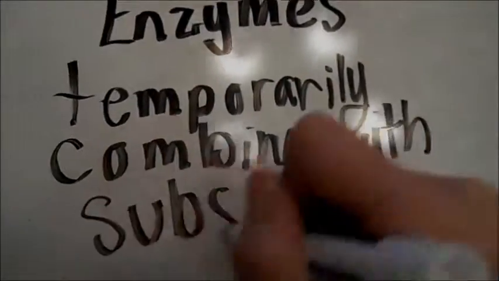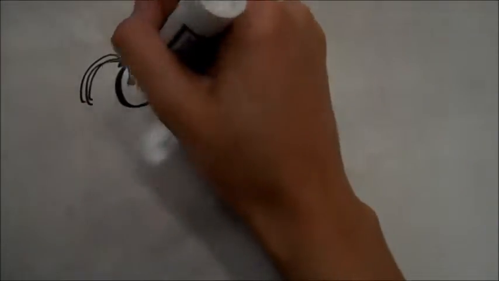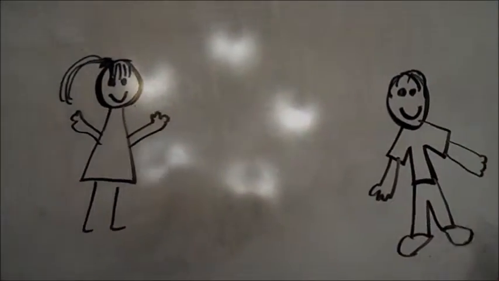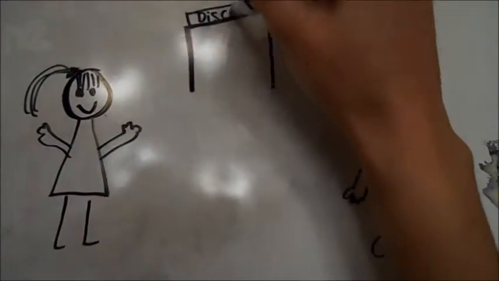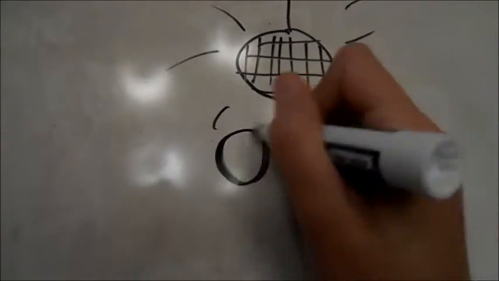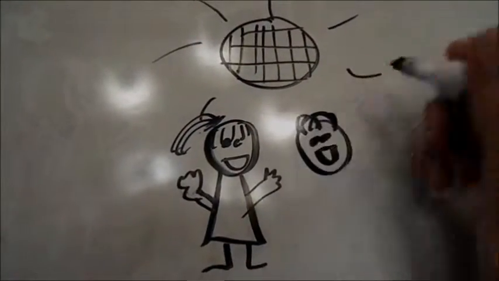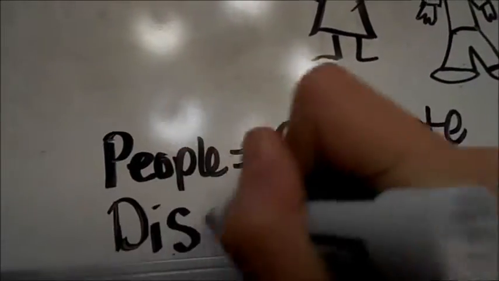Enzymes lower activation energy by temporarily combining with the substrate. When the substrate and enzyme combine, it is called the enzyme-substrate complex. Since enzymes are so particular in which substrate they can combine with, the enzyme-substrate complex has a very precise fit called an induced fit. Enzymes bring molecules close together and align them perfectly to begin reacting.